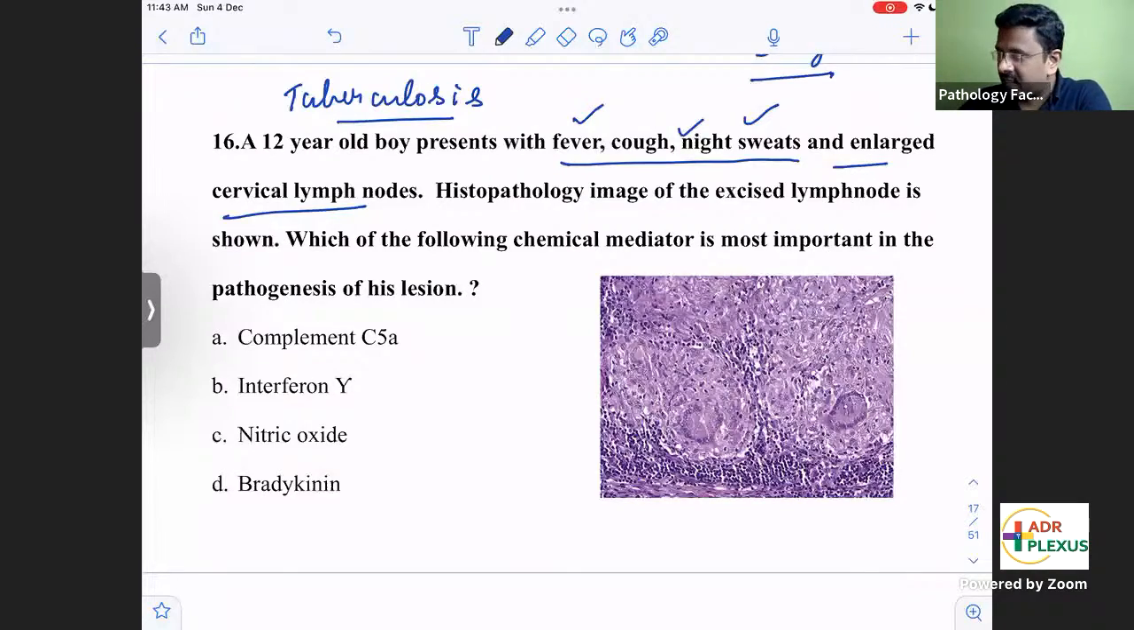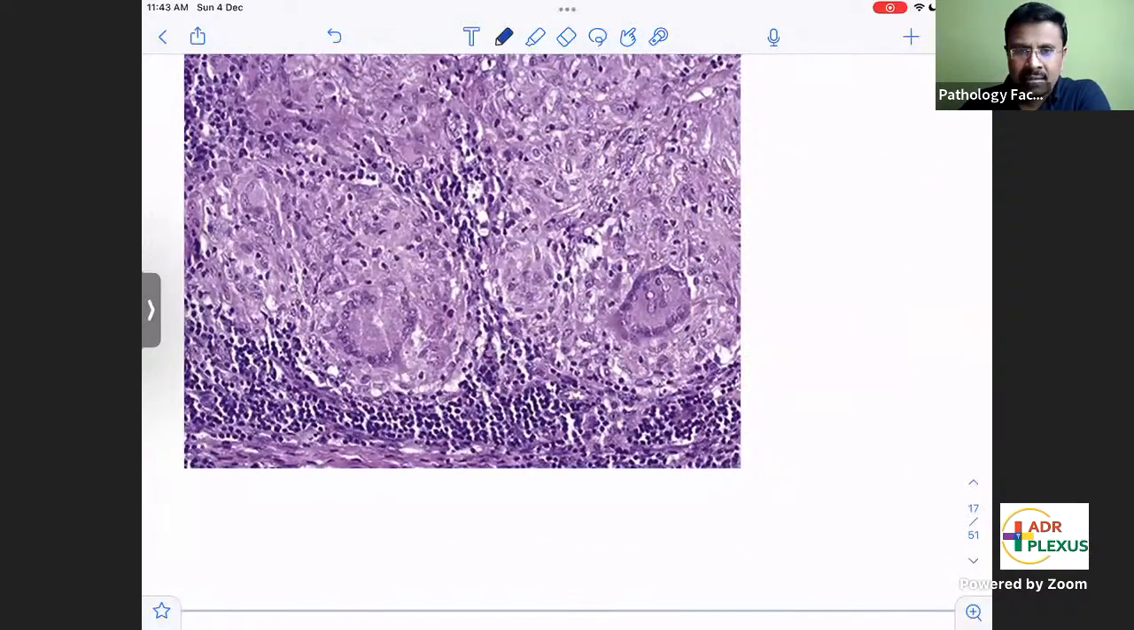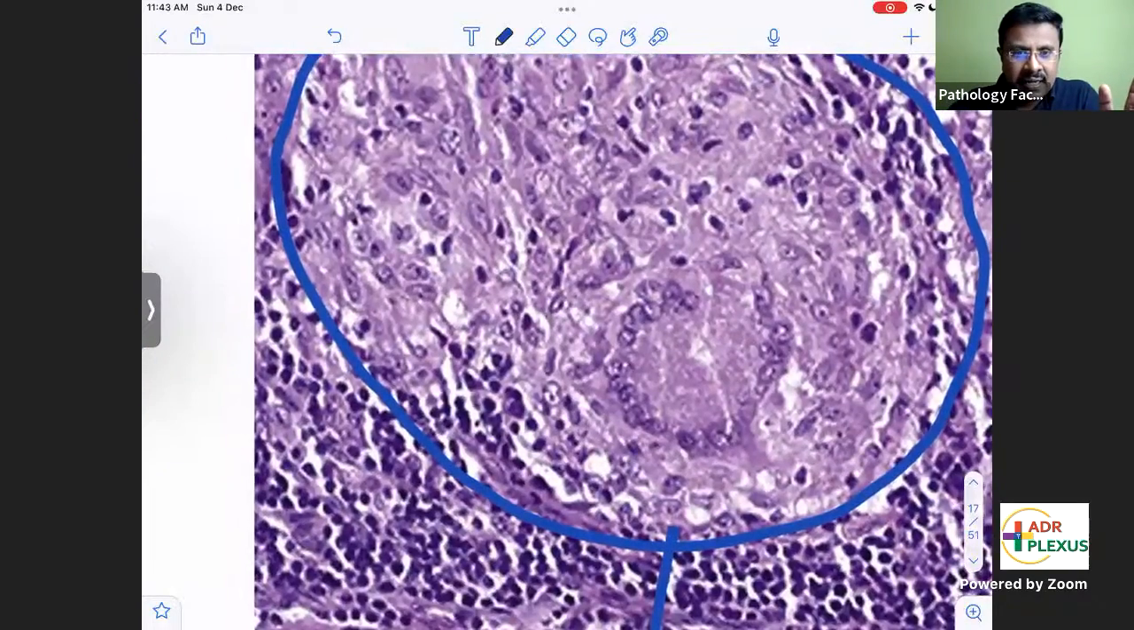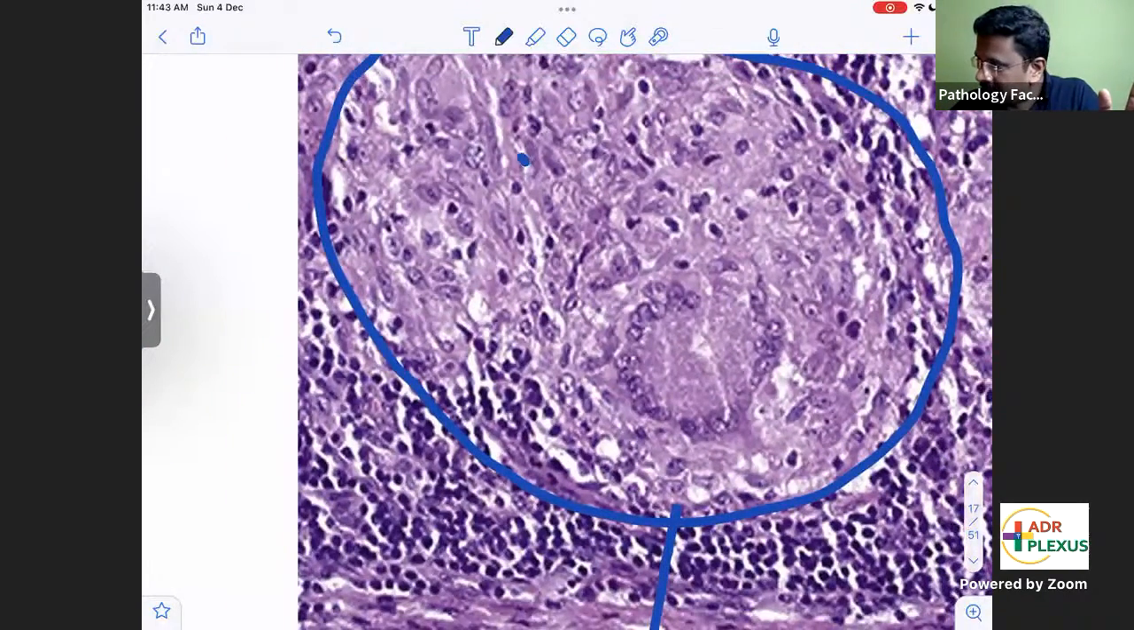And in the image of the excised lymph node, a collection of cells will be there. What is this collection called? The whole collection is called a granuloma. So, in the granuloma, what cells will you see? You will be getting elongated cells.